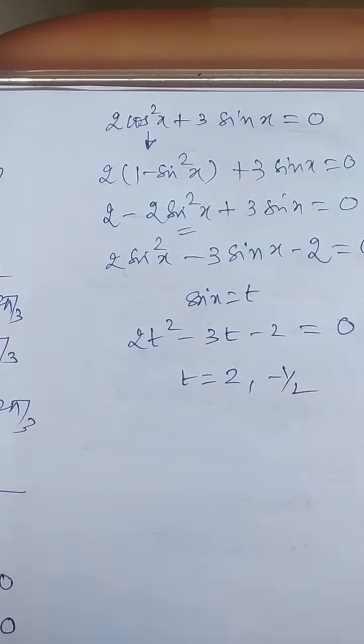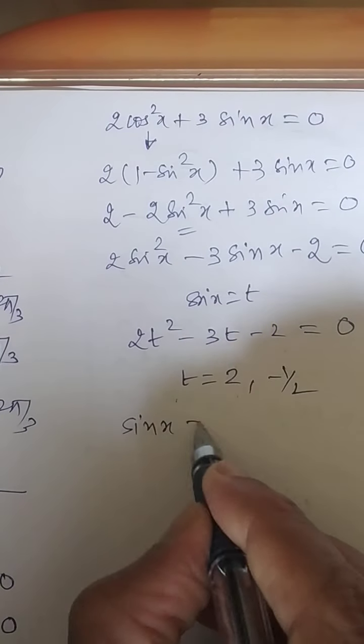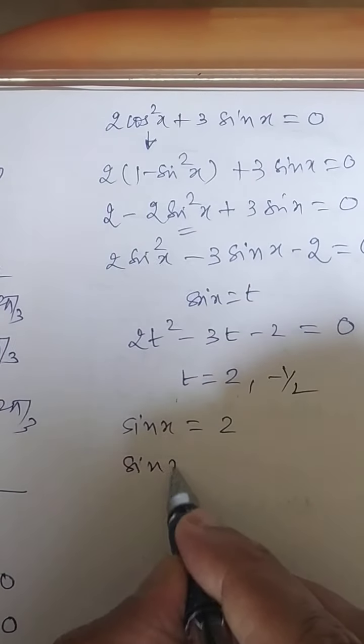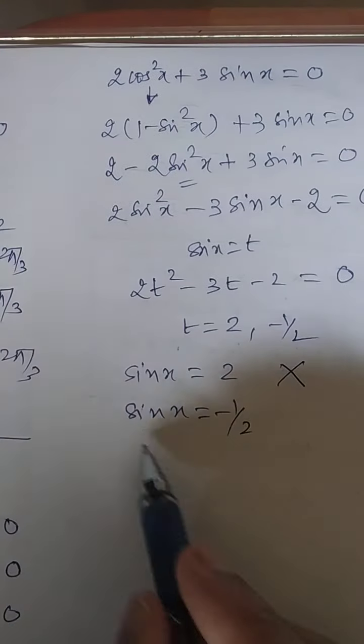I think you are getting t = 2 and t = −1/2. What is t? Nothing but sin x. So sin x = 2 and sin x = −1/2. But sin x is never equal to 2, so we'll go ahead with the other one.